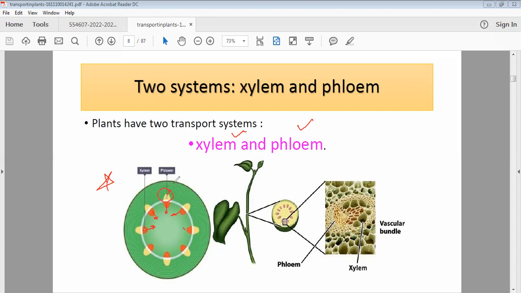And the phloem will always be outside, and the ring between them is called the cambium, where there will be active division of the cells taking place. So you can see the original picture from here.